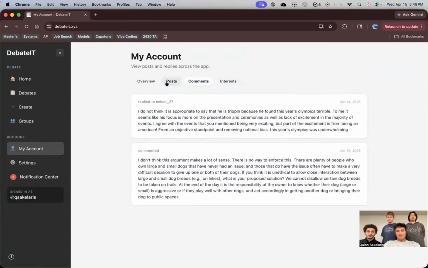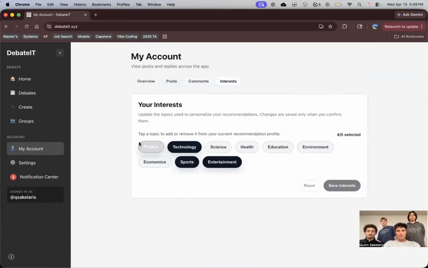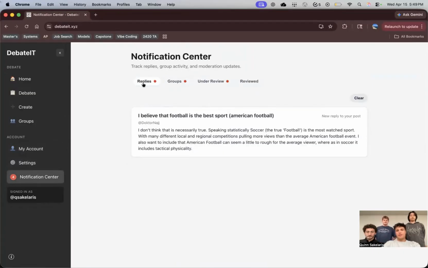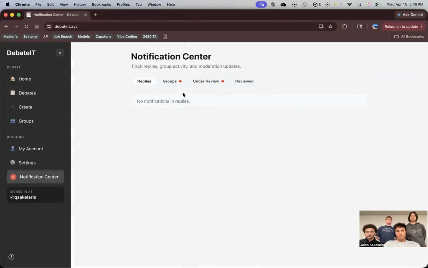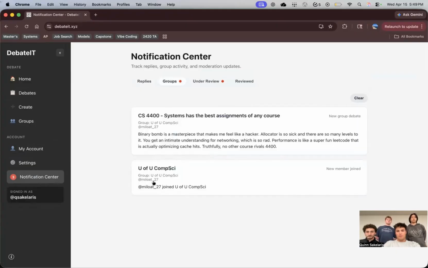On this page, you can see any posts or comments, and you can also see your interests that you've selected and change them at any time. Then if I go to my notification center, this is where I'll see anything and everything that will keep me interacted. For example, this person replied to my post, so I can click on it. It'll take me there, show me their reply, and remove the notification. It'll show me when people join groups that I'm a part of or post to groups that I'm a part of.